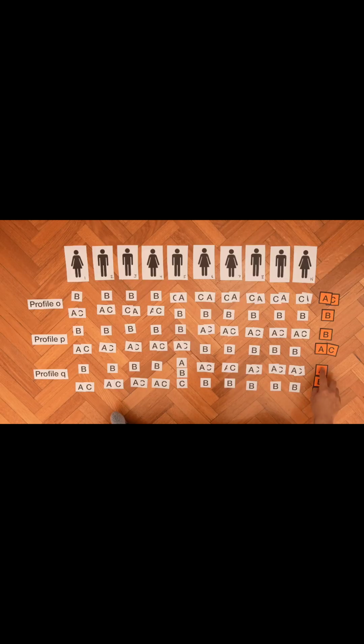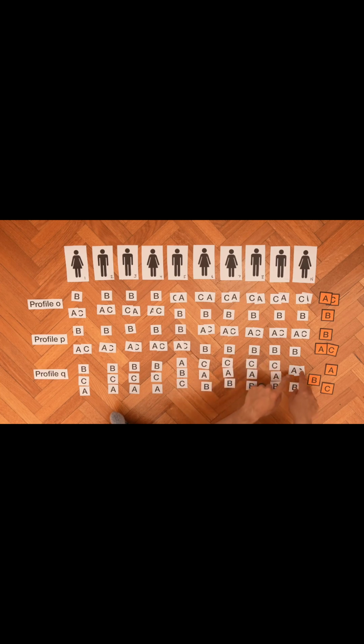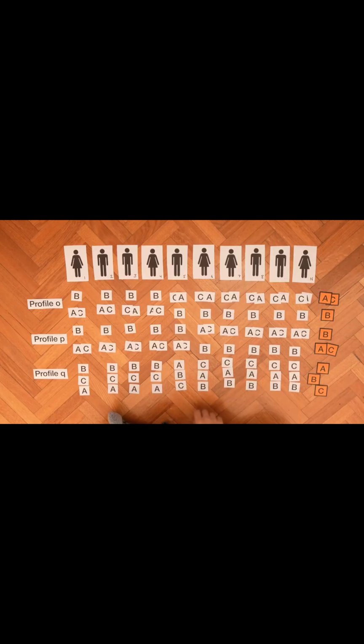By transitivity, A must be ranked above C in the social ranking. This is true regardless of how any of the non-pivotal voters rearrange their positions of A and C, because these rearrangements don't change the position of A relative to B or C relative to B. This means the pivotal voter is actually a dictator for determining society's preference of A over C. The social rank will always agree with the pivotal voter regardless of what the other voters do.